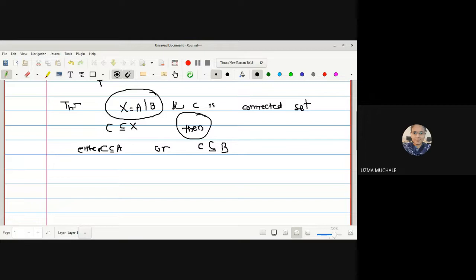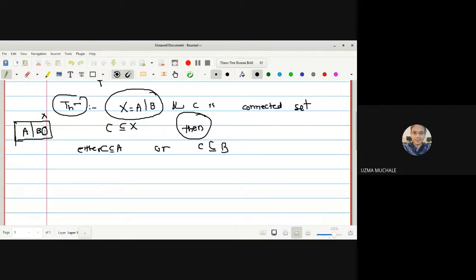Starting with what is given to us, we have been provided that X is separated by A and B. That means suppose your set X is this one, and set X is separated by the two sets A and B. The next consideration given to us is that C is a connected subset of X. C may be anywhere. What is our aim to prove here? Either C is contained in A or C is contained in B.